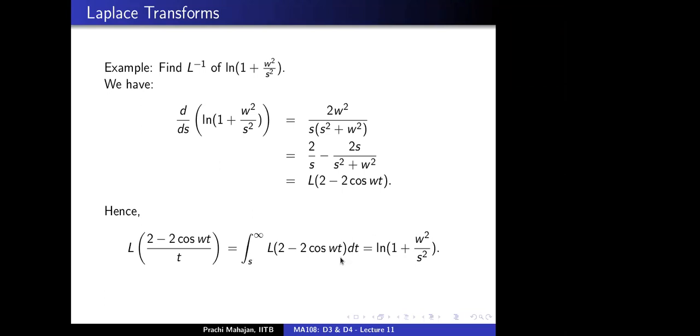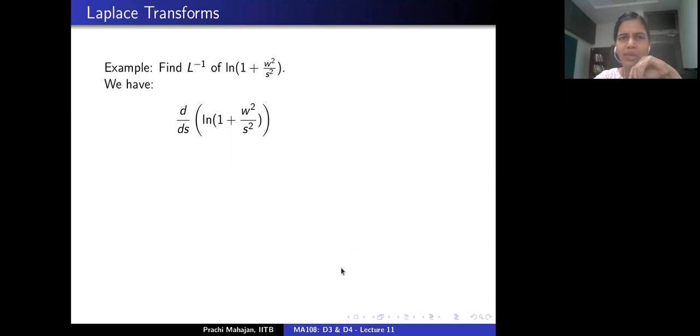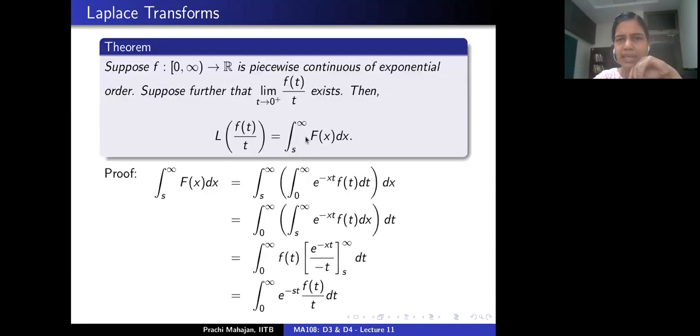That they both should be different. I mean, which one? The inside, 2 minus 2 cos omega t, and then after it should be ds or something like that. No, look at here. Look at what we are doing here. Integral, so Laplace transform f of x dx, integrating from s to infinity. So I'm just using that here.